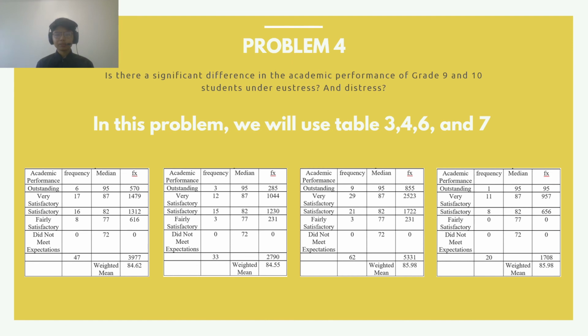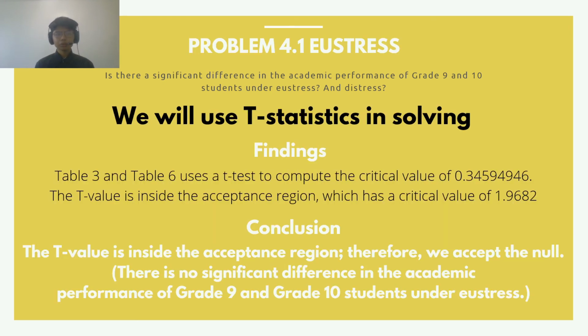And now we will tackle problem number 4. Is there significant difference in the academic performance of grade 9 and grade 10 students under eustress and distress? In this table, we will use 4 tables. We will use table number 3, 4, 6, and 7. We will first solve the problem 4.1, eustress. Is there significant difference in the academic performance of grade 9 and grade 10 students under eustress? For this problem, we will use t-statistics in solving.